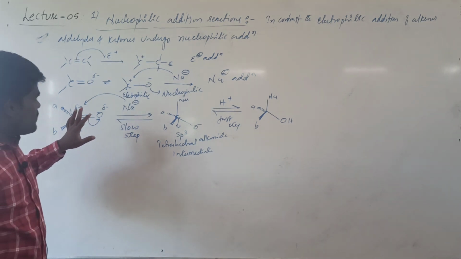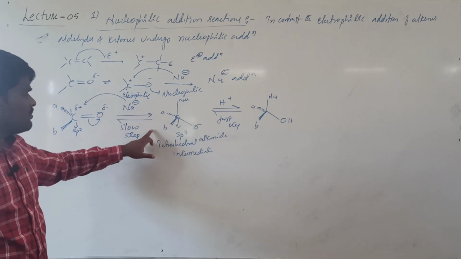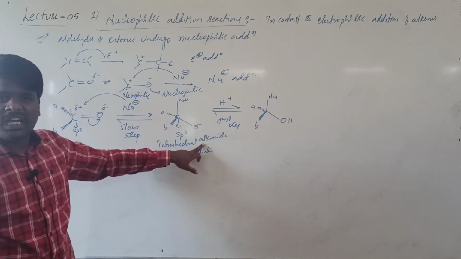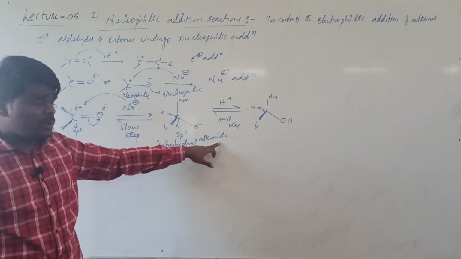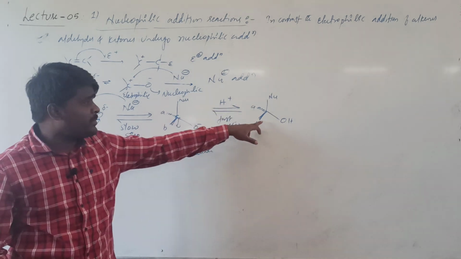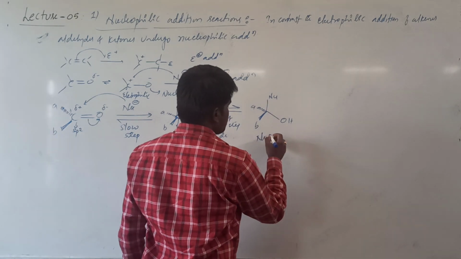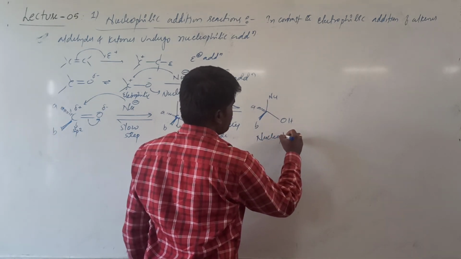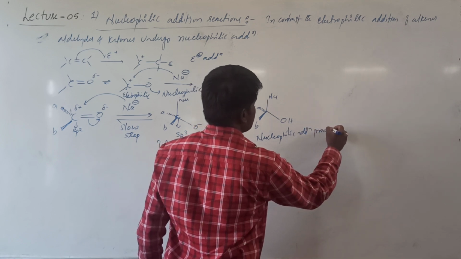As a result of nucleophilic addition, the hybridization of the carbonyl carbon gets converted into sp3, and it forms a tetrahedral alkoxide intermediate. This tetrahedral alkoxide intermediate, on abstraction of a proton, gets converted into the nucleophilic addition product.